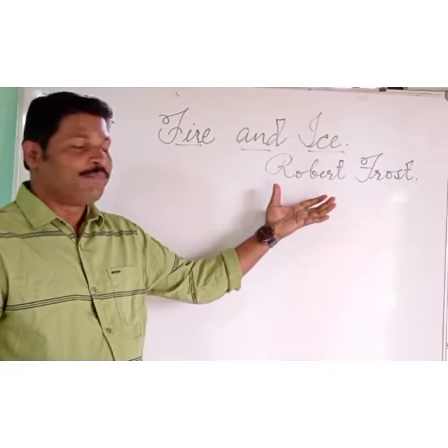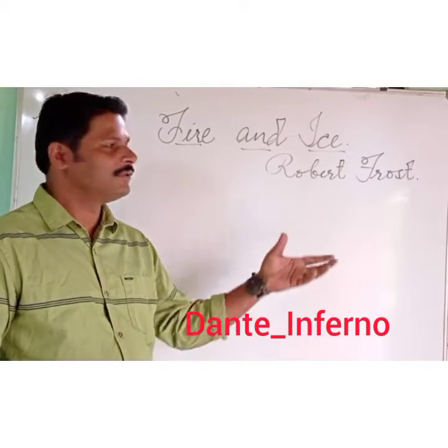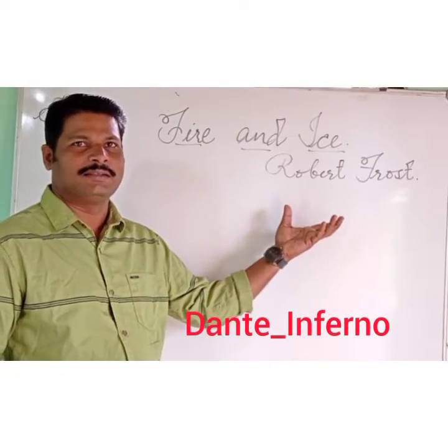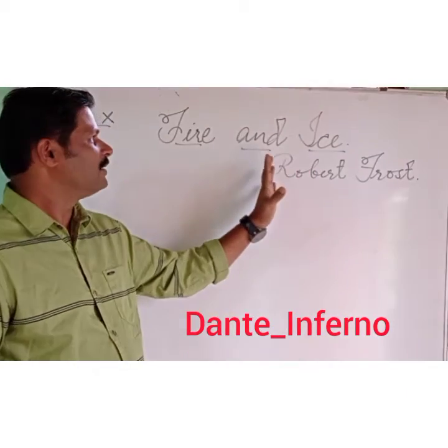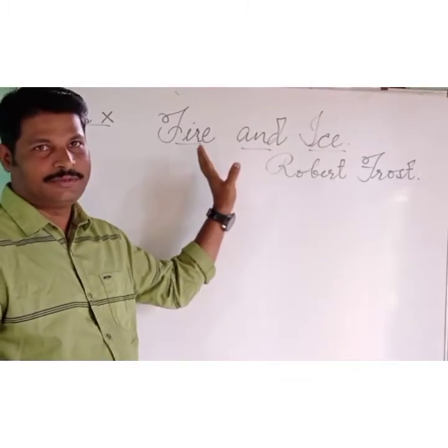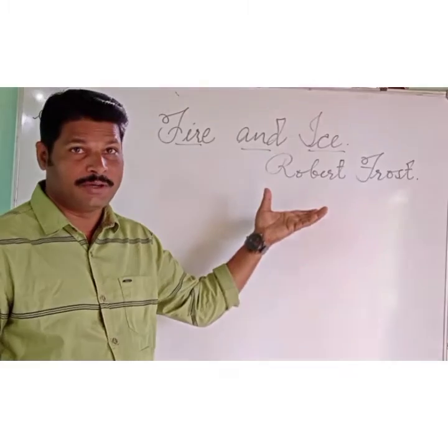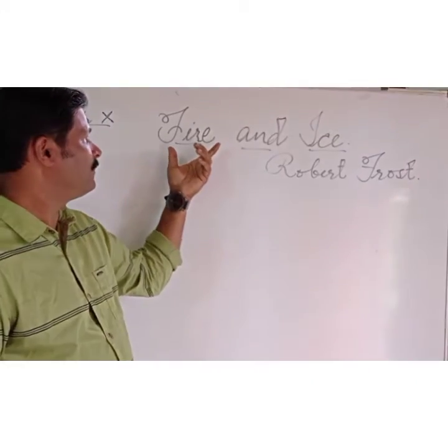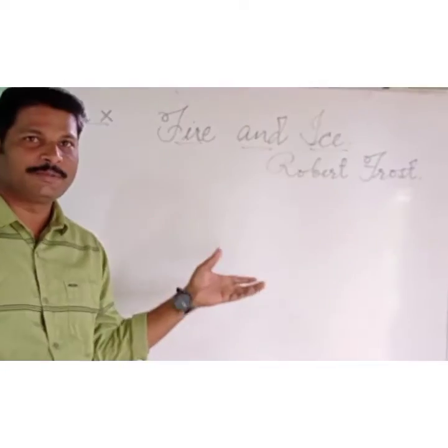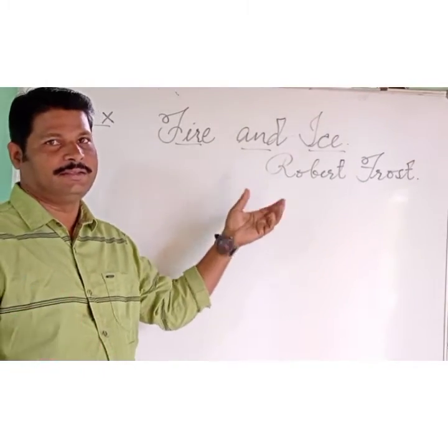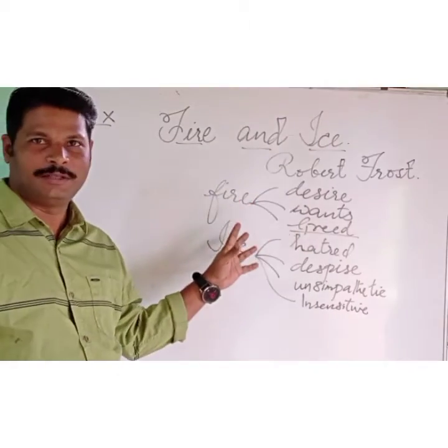You know, he got the cue from Dante's Inferno. In the Inferno, there are discussed 7 deadly sins and the punishment the sinners receive after they reach hell. So that is what he has taken, some points: fire and ice. They are symbolical, not the literal meaning of fire and ice. So let us see what he means by fire and ice. Let us go deep into this poem, okay?